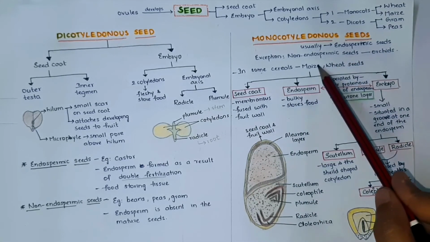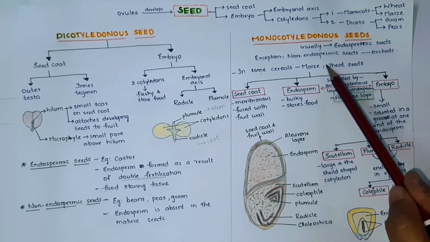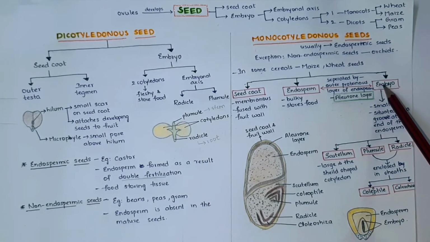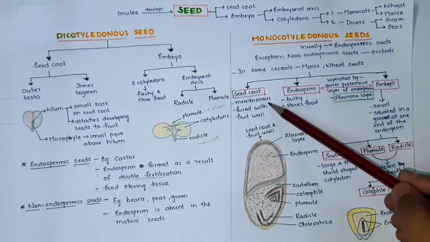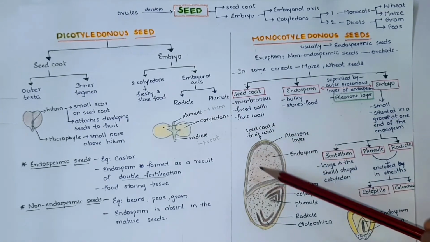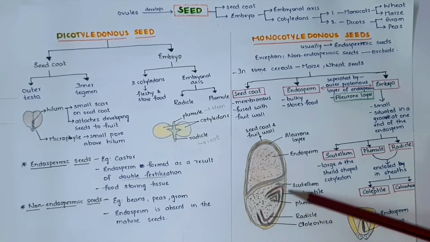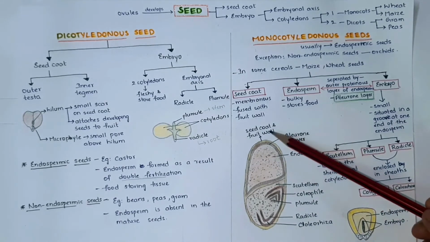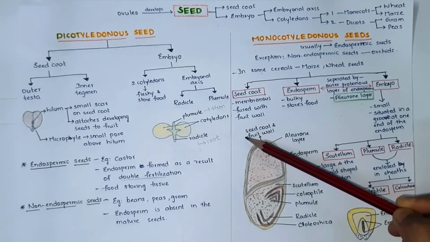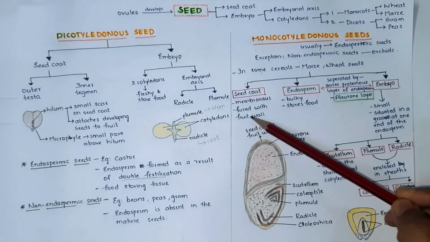Next, coming to the parts of the seed, the monocot examples are maize and wheat. The parts of the seeds are seed coat, endosperm and embryo. Seed coat is a membranous structure and it is fused with the fruit wall. You can see here, this is a seed and the outer layer is seed coat. Outside the seed we have fruit. So this seed coat is fused with the fruit wall.